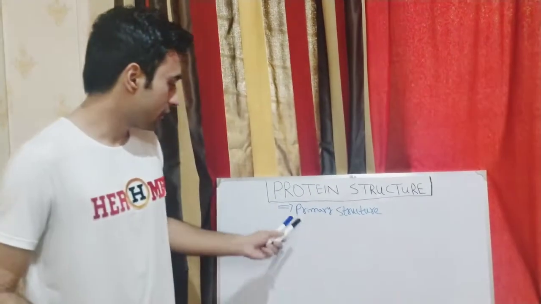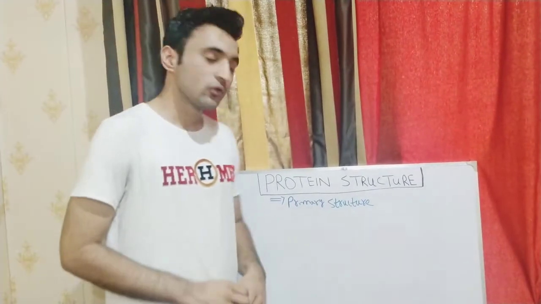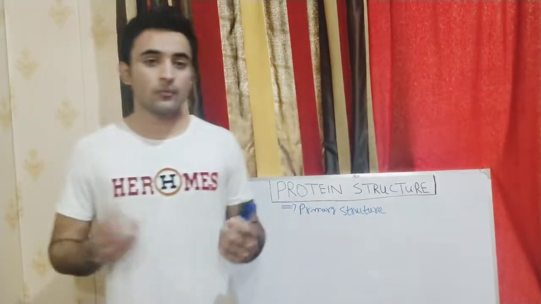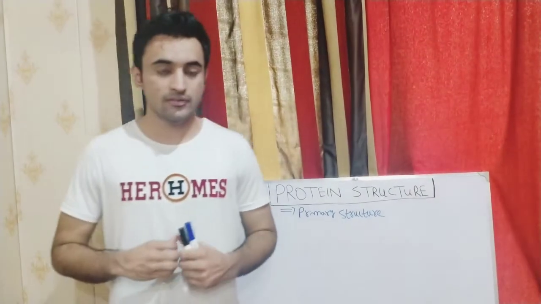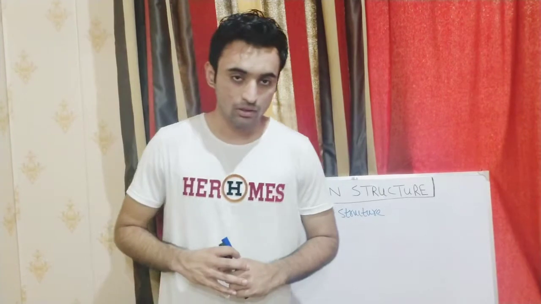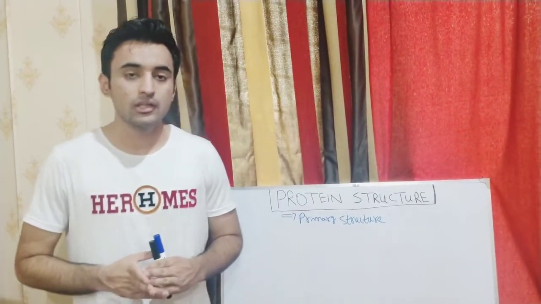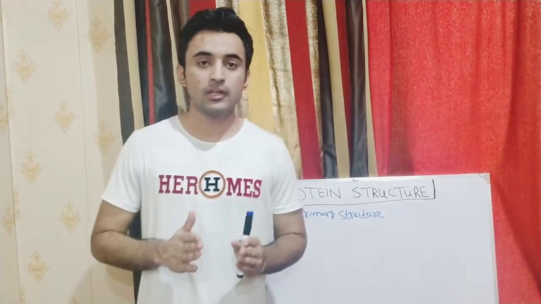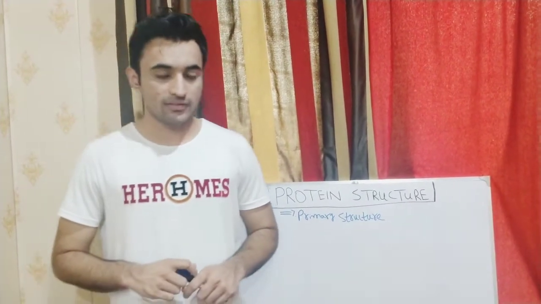First of all, it is the primary structure of the protein. The primary structure determines the linear sequence of the amino acids, which are joined by peptide bonds. So what is a peptide bond? A peptide bond joins the amino acids to form and maintain the linear sequence of the amino acids.